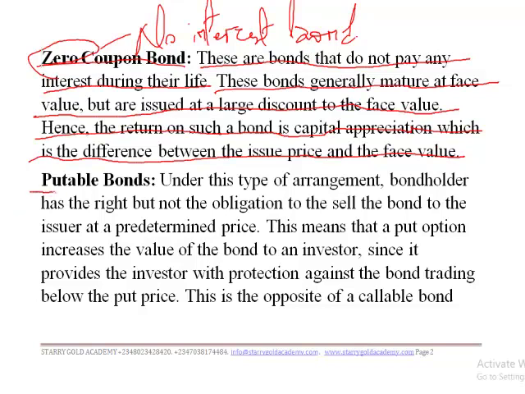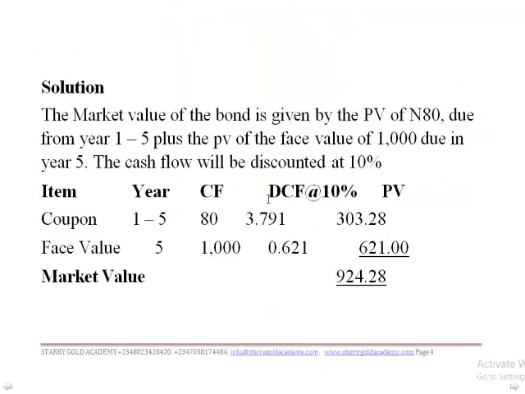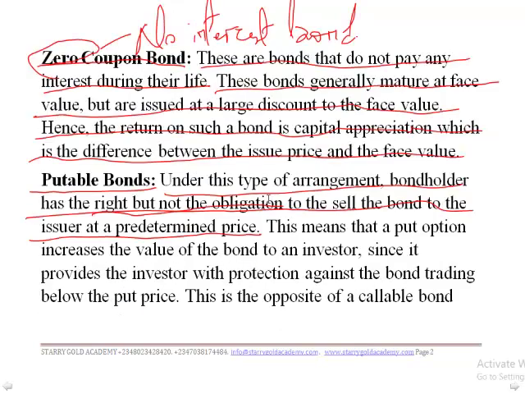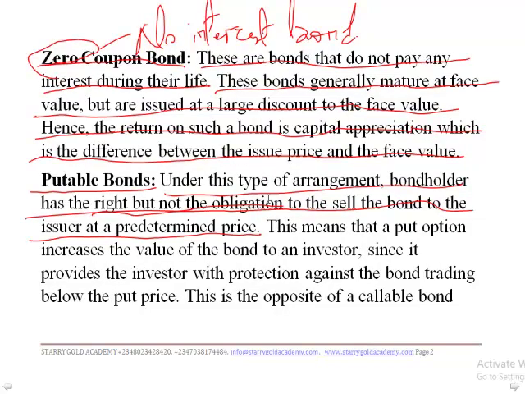Another thing that we have is what we call a putable bond. What is a putable bond? Under this type of arrangement, bondholders have the right but not the obligation to sell the bond to the issuer at a predetermined price. They have the right but not the obligation. Now, when we go on, we are still going to define the callable bond.